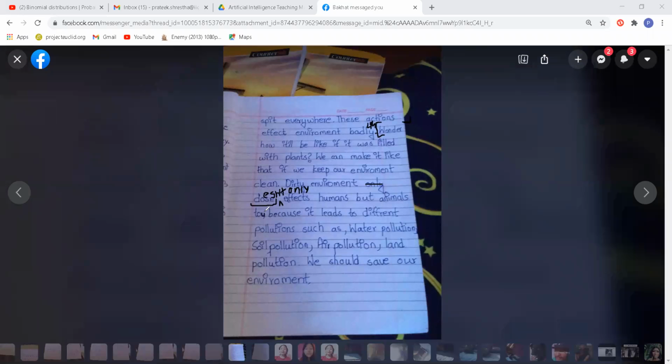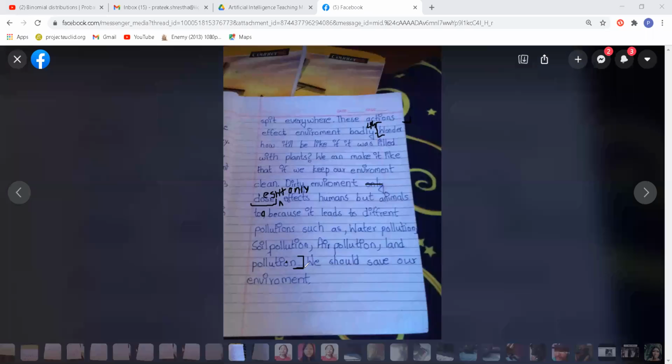Double O. Because it leads to different pollution such as water pollution, air pollution. So okay, up to here, I can allow her to keep it in the fourth paragraph. She's wondering about something, and a dirty environment doesn't only affect humans; it affects everyone.